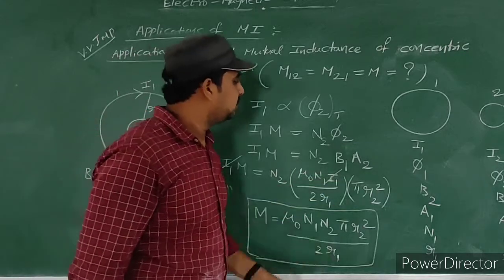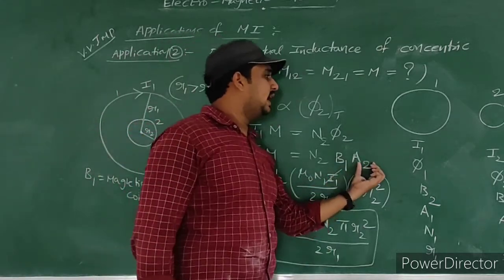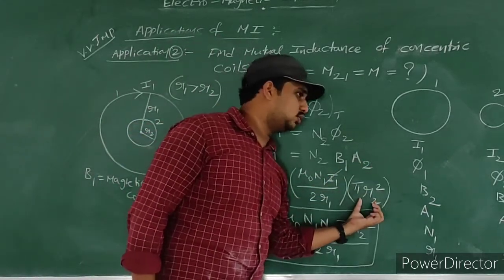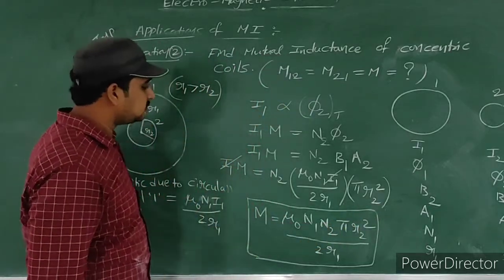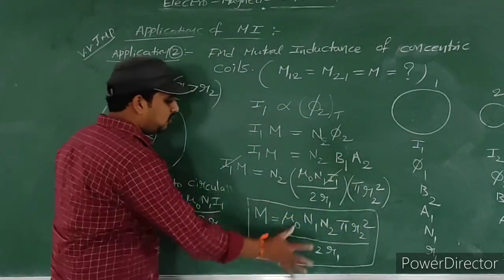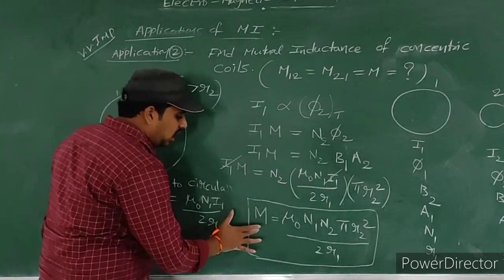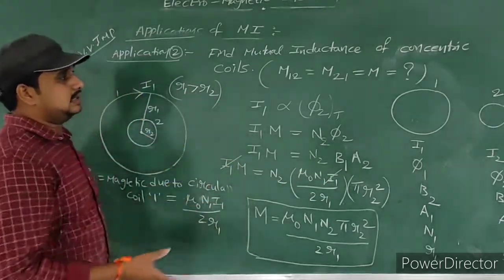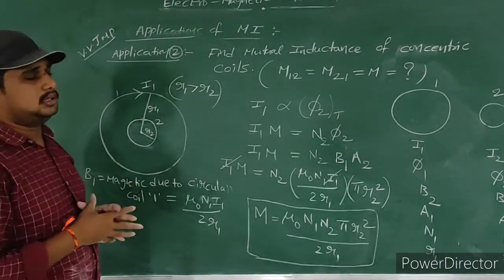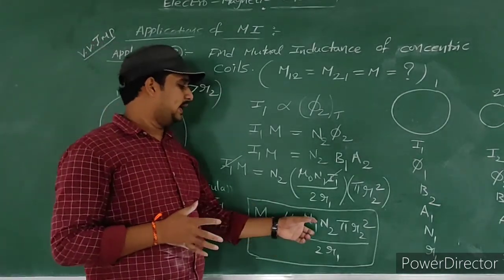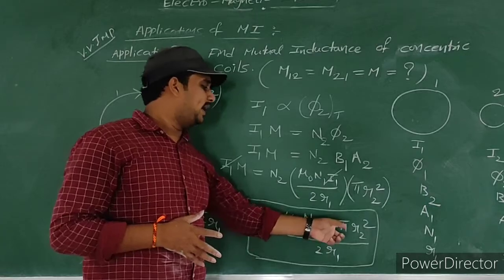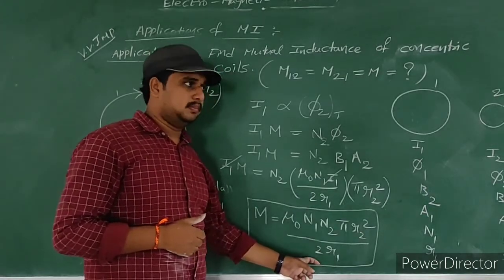If you substitute that, and A2 is the area of secondary coil, that is pi R2 square, because it is circular shape. Now substitute all these things. Finally, this I1 gets cancelled on both sides. We got the mutual inductance of two concentric coils formula, mu naught into N1 into N2 pi R2 square by 2R1.